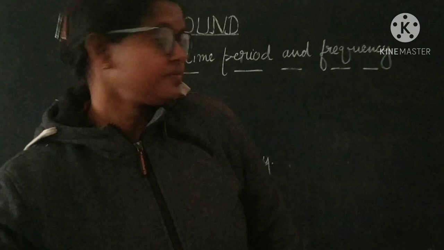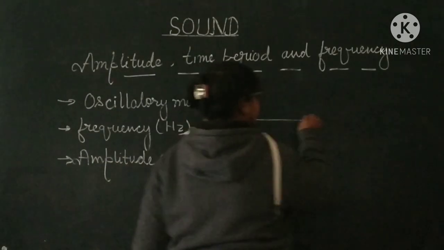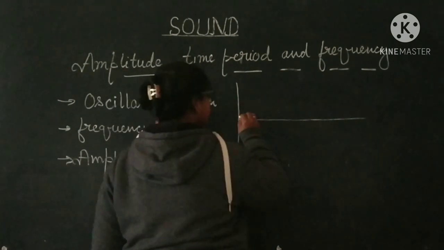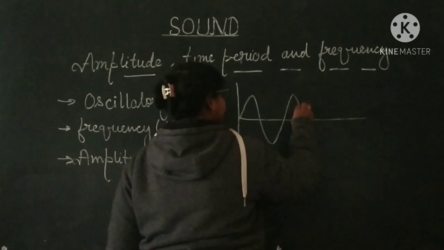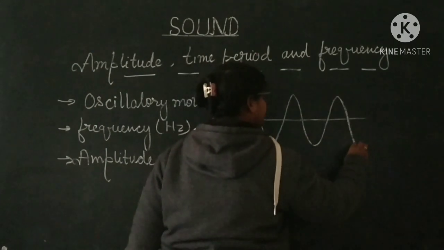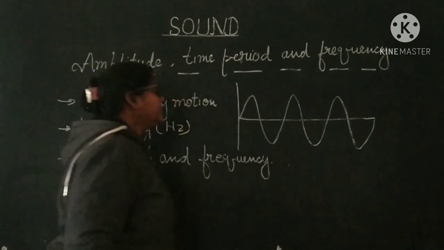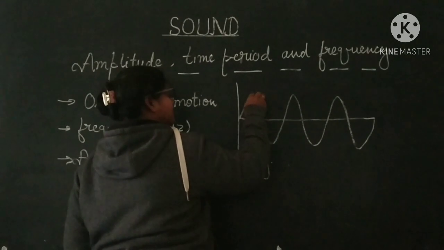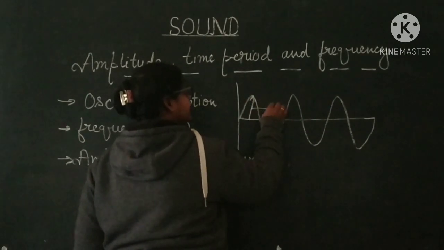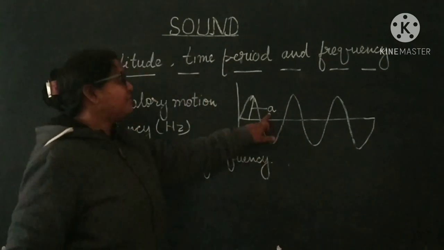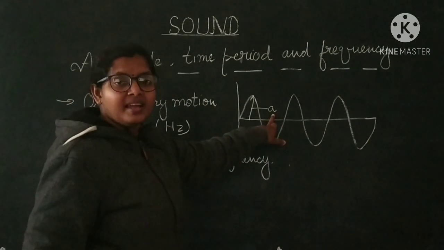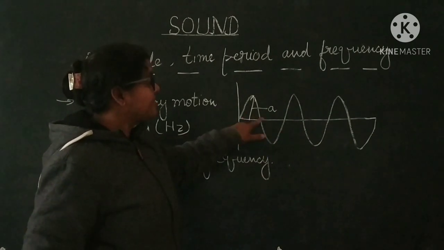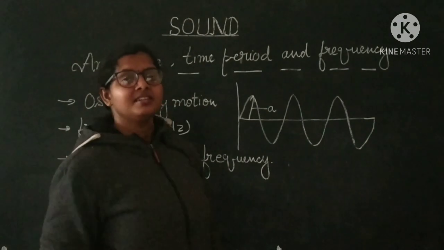So if the wave is like this, it is the mean position and the sound wave is this one. Then from the mean position during oscillation, the maximum distance covered by the sound wave is the amplitude, which is denoted by a small letter A. So that is the amplitude. Maximum displacement covered from the mean position is the amplitude.